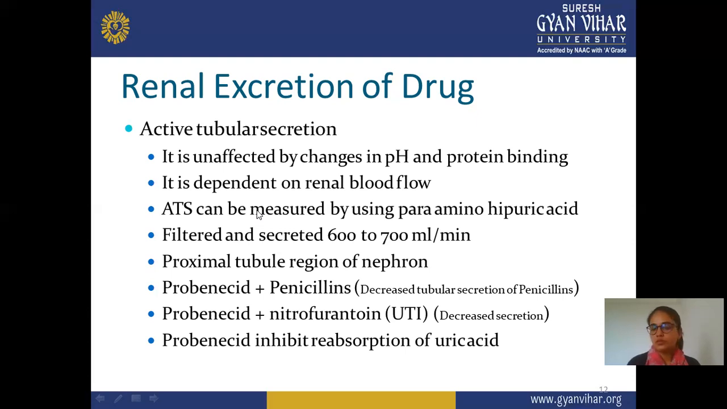There's one part known as the proximal tubule, and this active tubular secretion mainly takes place only in the proximal tubule region, or you can say this secretion is majorly observed in the proximal tubule part of the nephron. Next is probenecid plus penicillin. When we take the combination of probenecid and penicillin, it decreases tubular secretion of penicillin. Means less secretion of penicillin is observed when combined with probenecid.